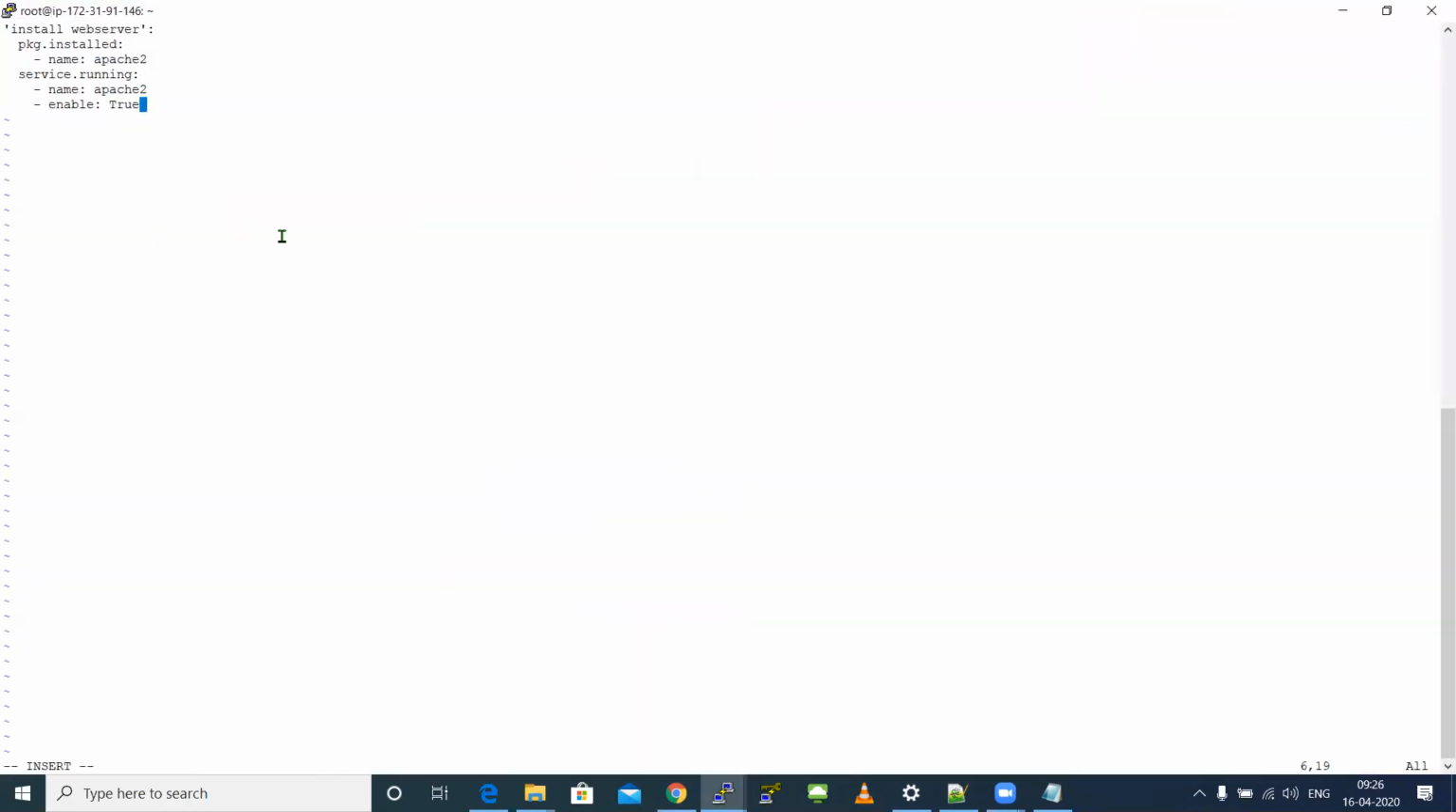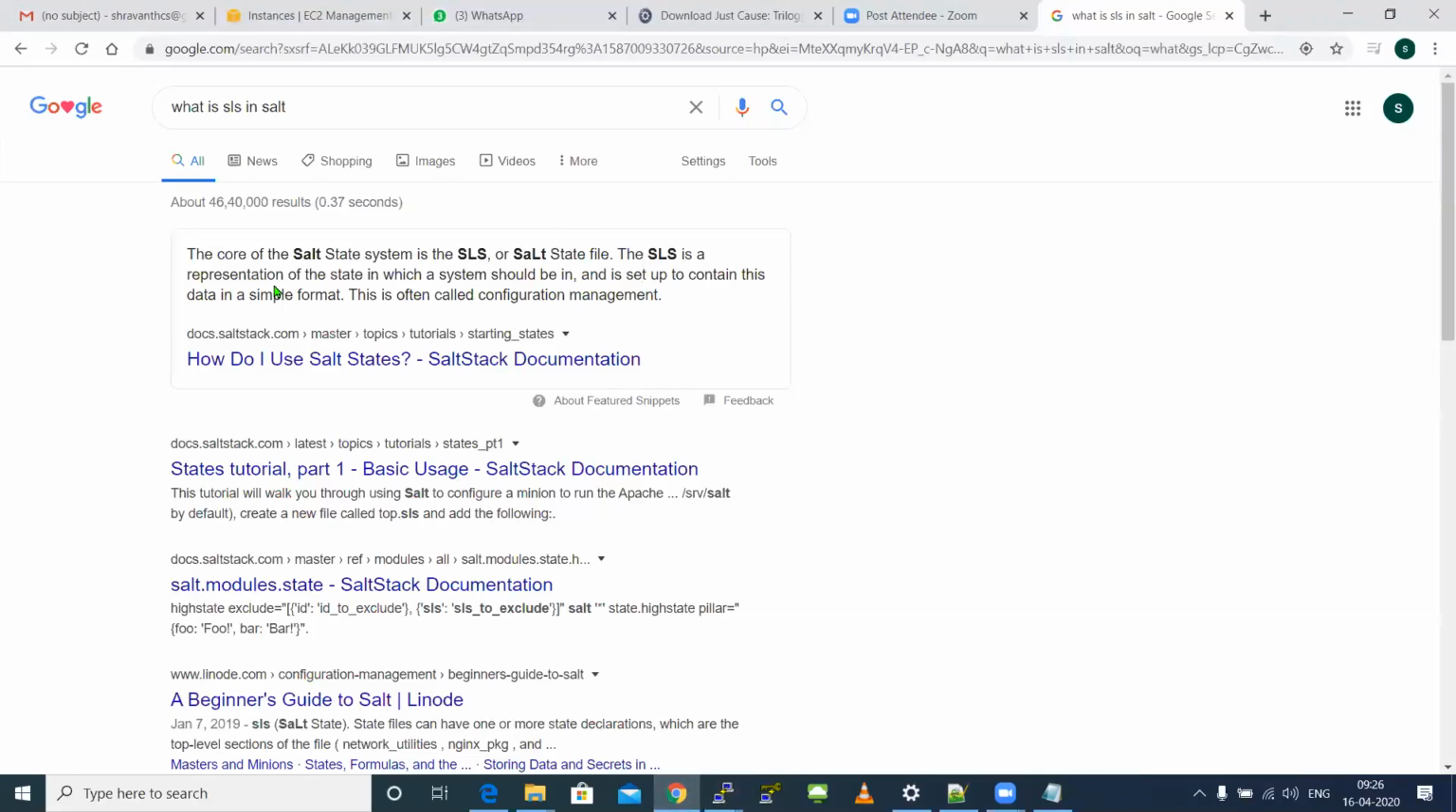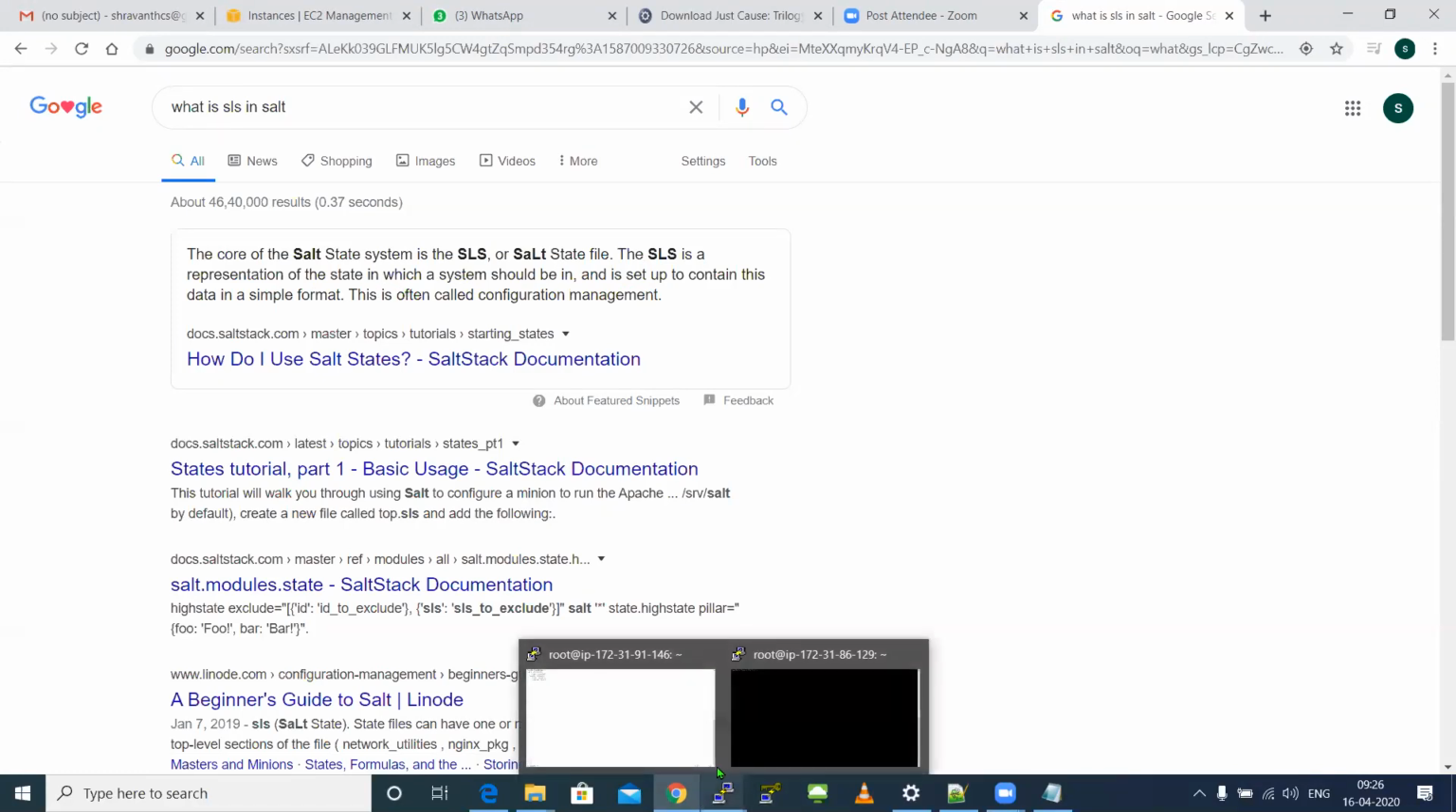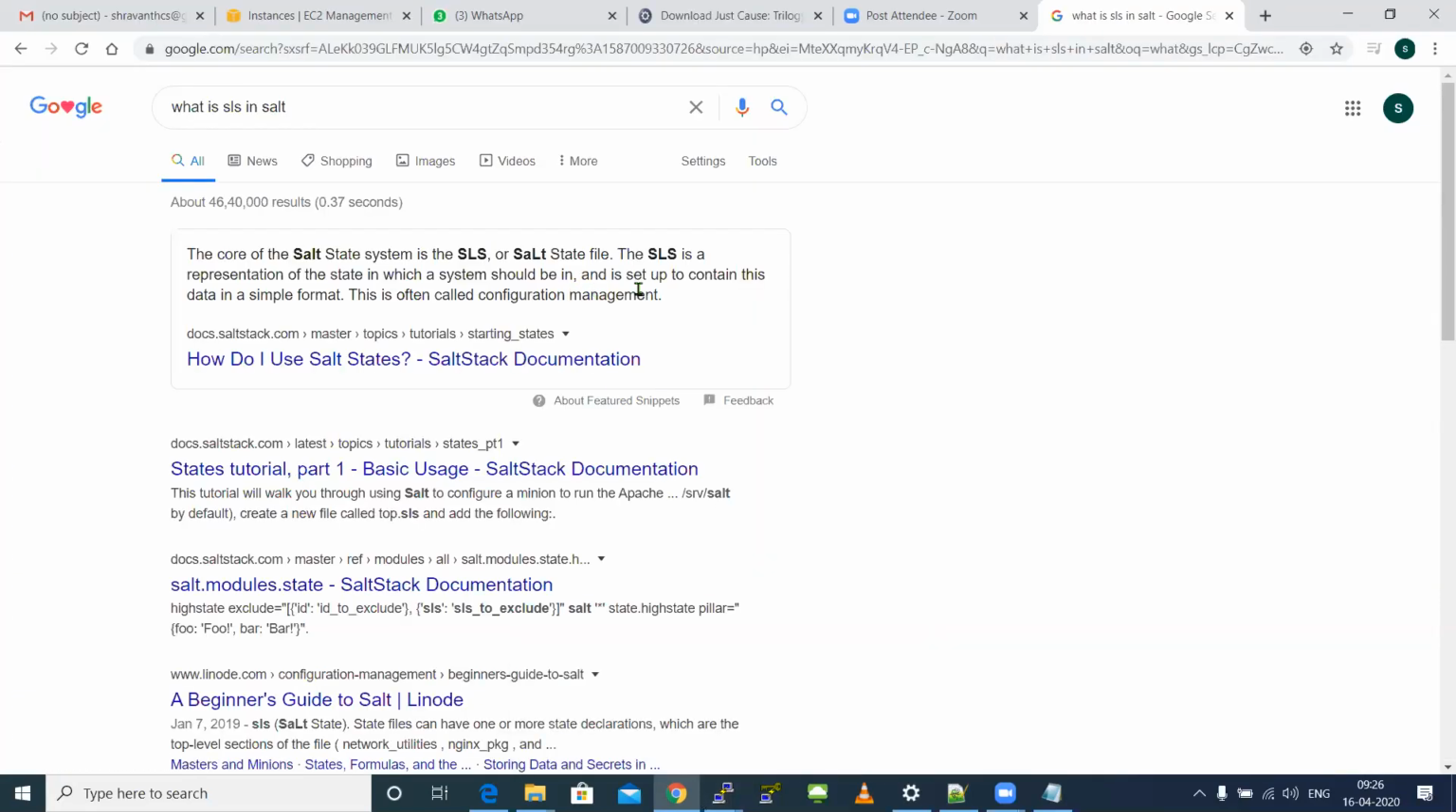For example, this is my machine. Here I need to decide what this machine should have, what packages this machine should have, or what configuration setup this child machine should have. All those things I keep inside my SLS file in my master. I will simply push that SLS file to my child, so whatever I want will get executed in your child machine. That is what it's telling. The SLS represents the state in which your system should be, and it is set up to contain the data in a simple format. That is salt state file, which actually has your infra as code.